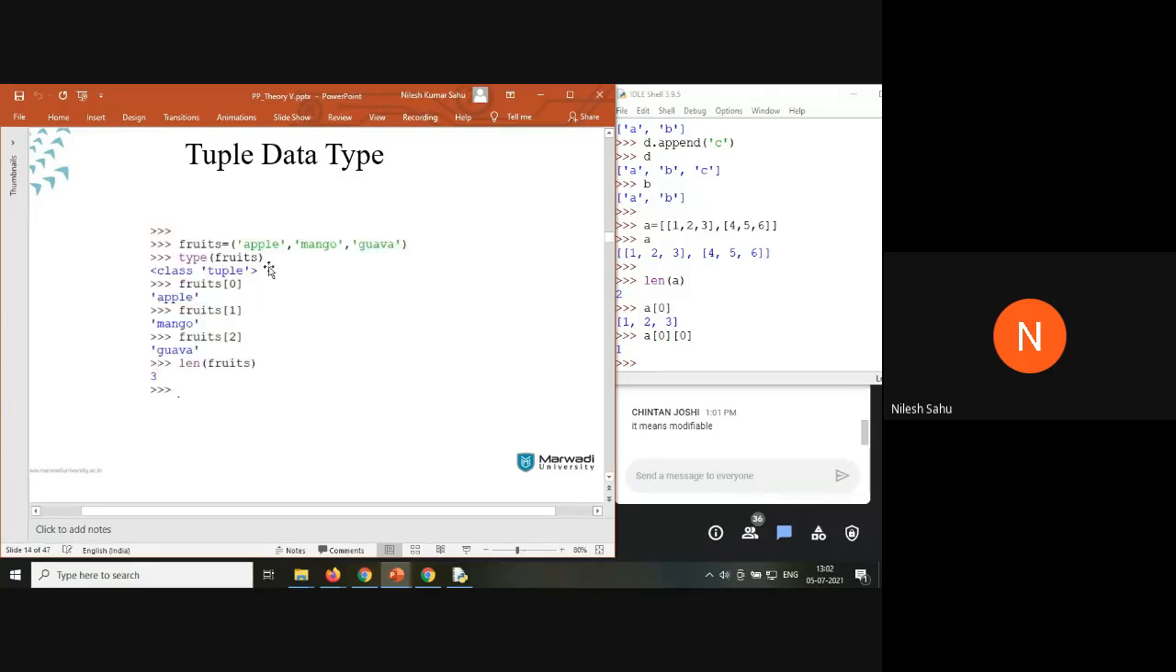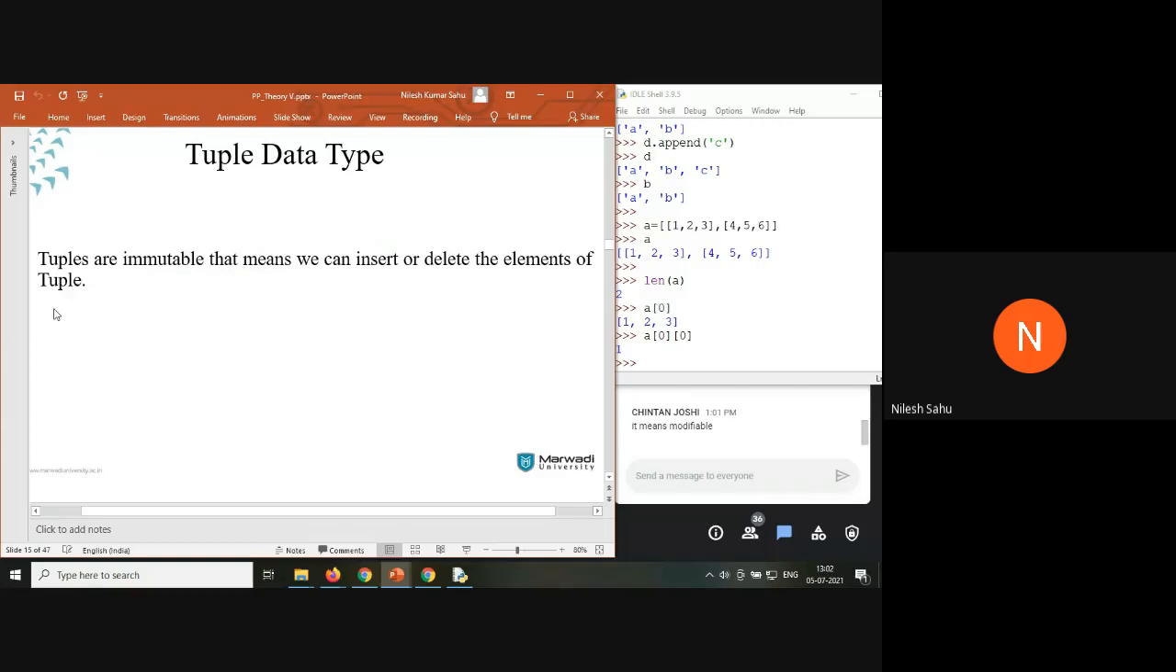You can see here, fruits in a simple parenthesis, I've written apple, mango, guava. You can see the class of fruits is tuple. To access these elements inside a tuple, you use a square bracket, same as here, and the indexing. And the length also, you can see the length of fruits is 3. Now the main difference comes here. Tuples are immutable. Sorry, it has been written can, but we can't insert or delete an element inside a tuple.